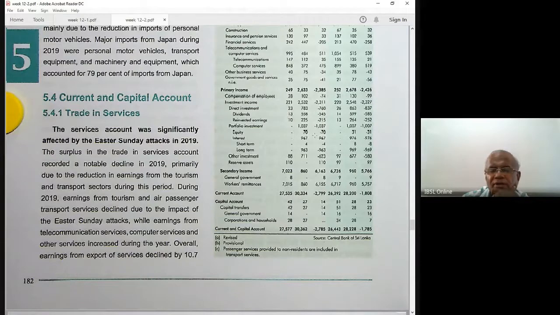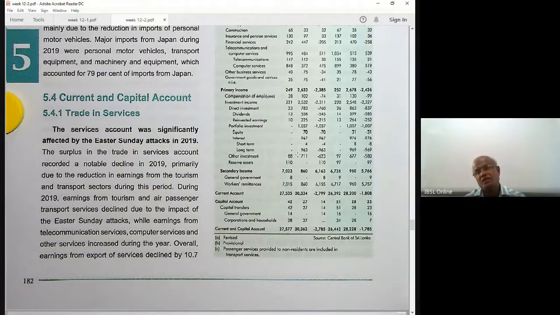Equity investment, the money going out, debit, credit. Investment, short term, long term. See the other investment. These are the earnings from flows, interest on short term investment, interest on long term, because the interest when the foreigner comes and invests, buys the shares in our share market, stock exchange.